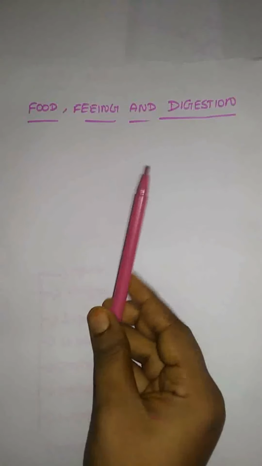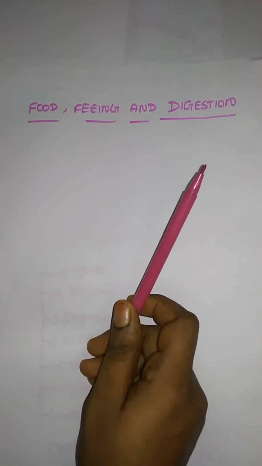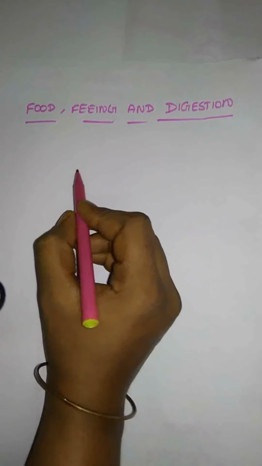And here, the next topic we are having is food feeding and digestion. First, we want to know about the food feeding, how they take food from a cattle or domestic animal, and how they do the digestion. That is the topic for food feeding and digestion.